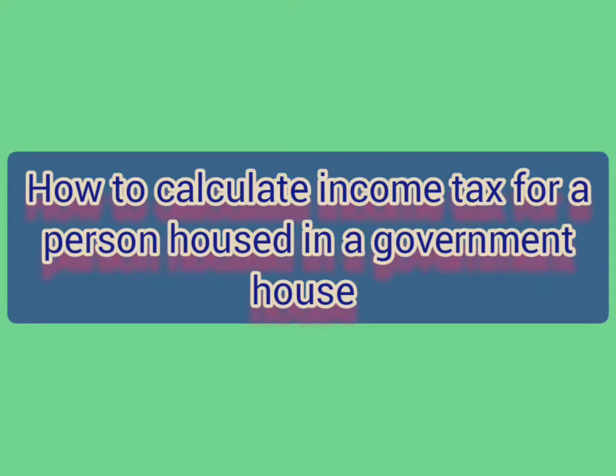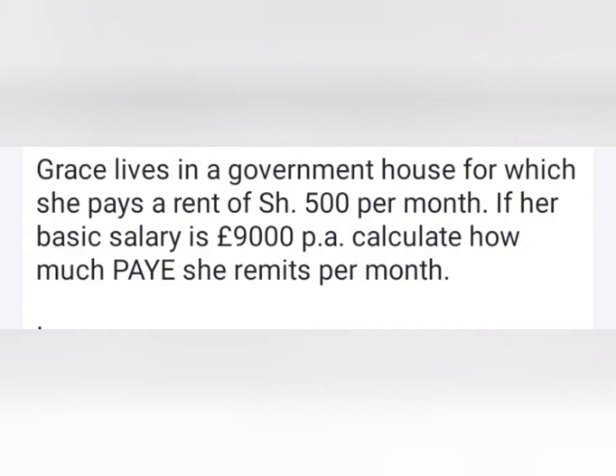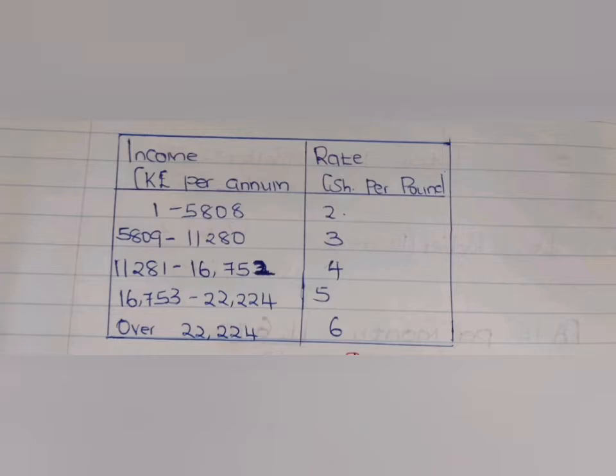How to find income tax given nominal rent. We have an example of a question where Grace lives in a government house for which she pays a rent of 500 per month. If her basic salary is £9,000 per annum, calculate how much PAYE she remits per month. Now, have a check at our table.